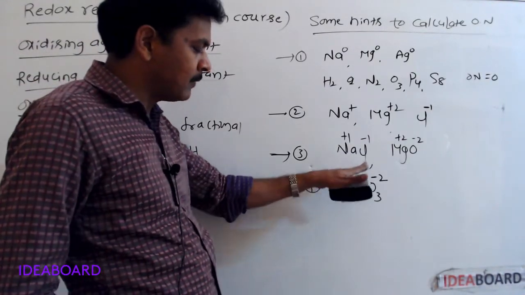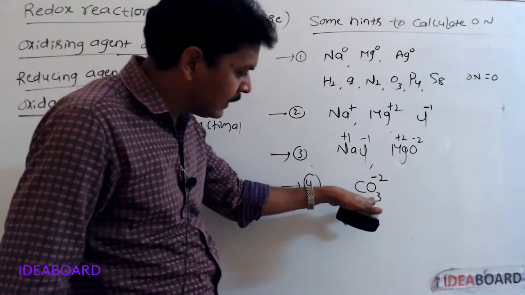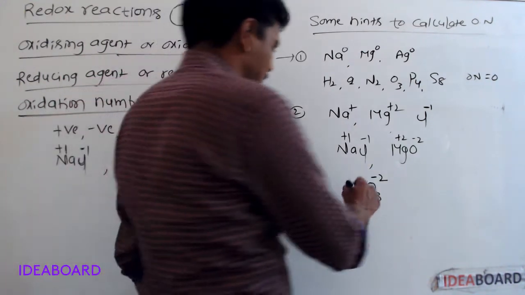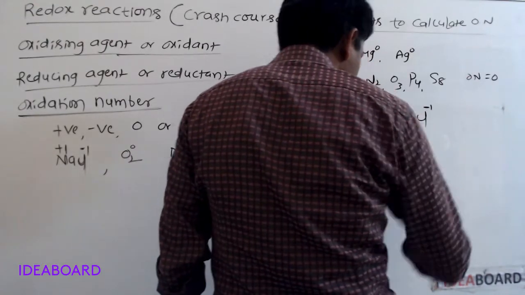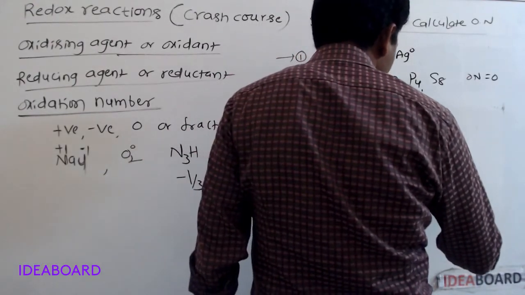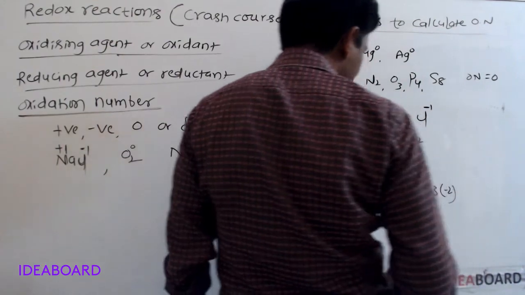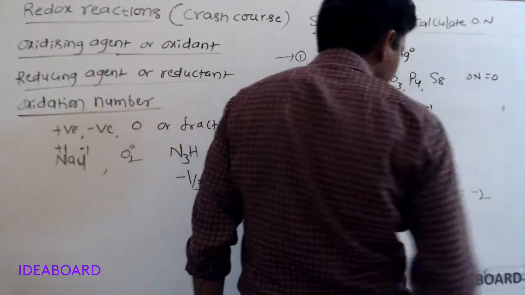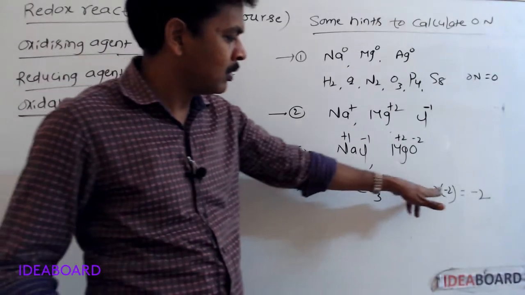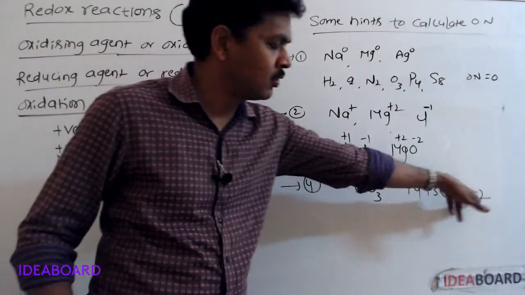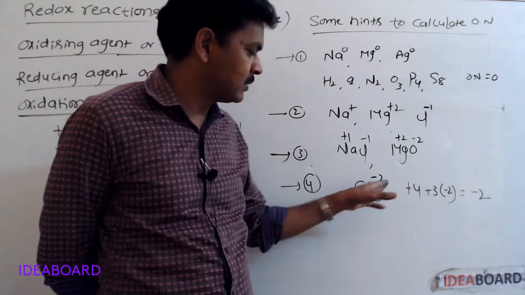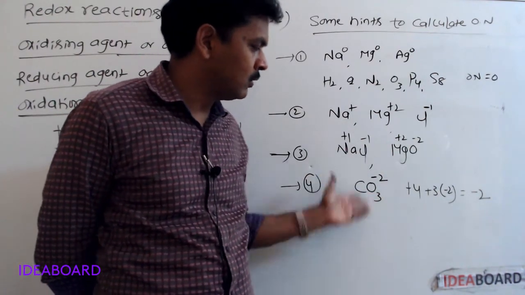The oxidation number of carbon plus 3 times the oxidation number of oxygen is equal to -2. For carbon, the oxidation number is +4, plus 3 oxygens, 3 times -2. So +4 -6 = -2, which is the total charge. In polyatomic ions, the sum of the oxidation numbers of all the elements is equal to its charge.